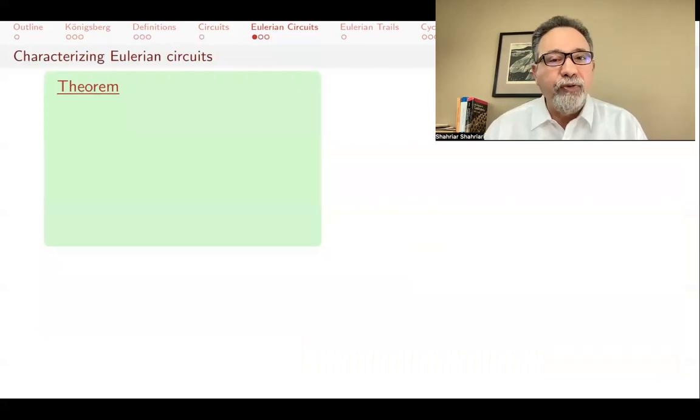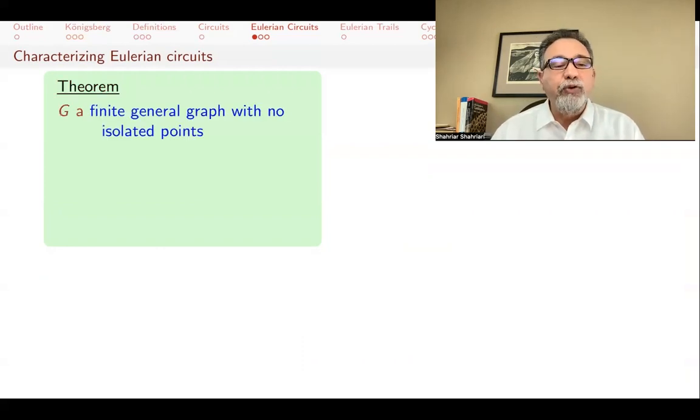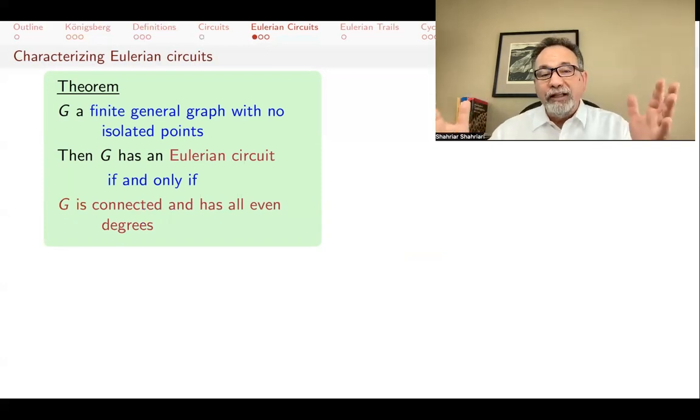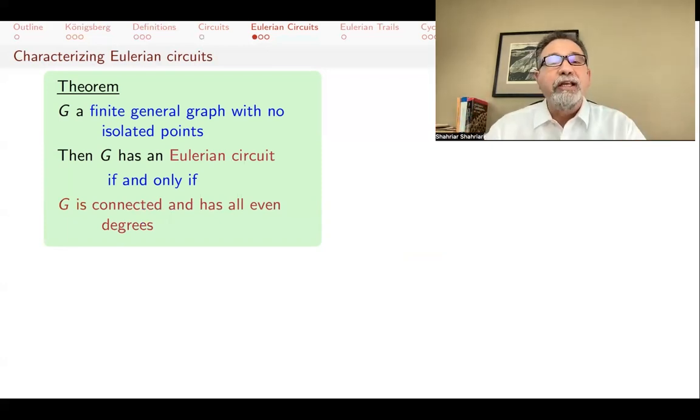Now, our main theorem for this lecture is the theorem characterizing Eulerian circuits. When does a graph have an Eulerian circuit? And this is a very nice theorem because it's a very nice, easy characterization. If you have a finite general graph with no isolated points, isolated vertices are not relevant in terms of finding Eulerian circuits, then G has an Eulerian circuit if and only if it's connected and it has all even degrees. If you have a connected graph with all even degrees, then you have an Eulerian circuit.